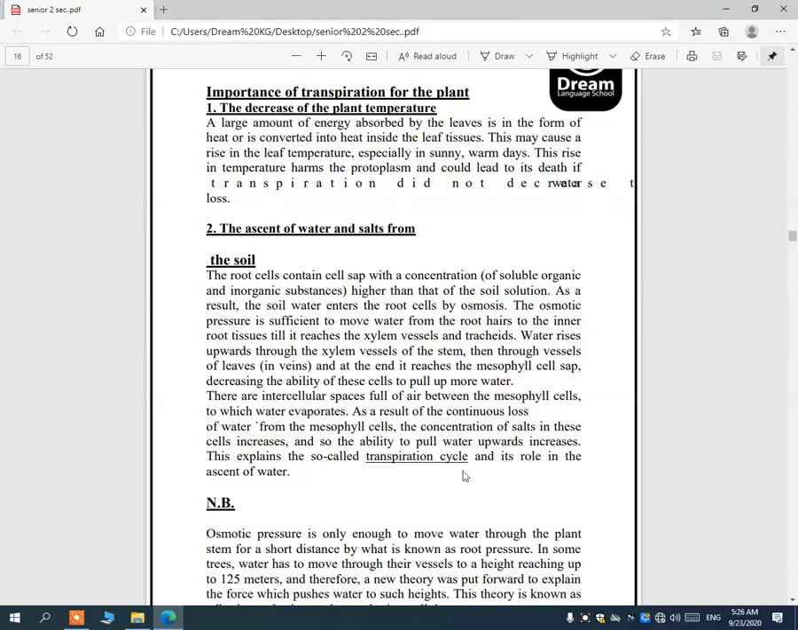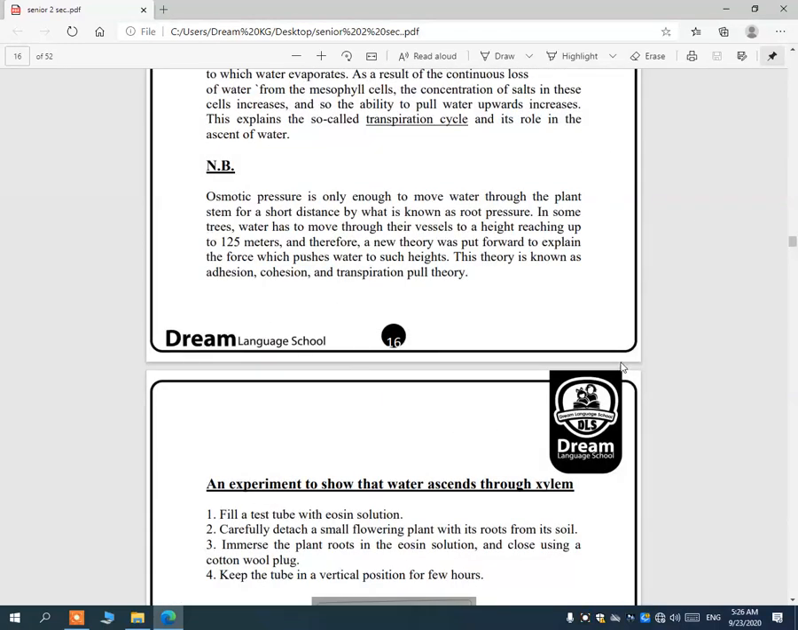We must take care that osmotic pressure is only enough to move water through the plant stem for a short distance by what is known as root pressure. In some trees, water has to move through their vessels to a height reaching up to 125 meters, and so a new theory was put forward to explain the force which pushes water to such height. This theory is known as adhesion, cohesion, and transpiration. Both theories we have studied before in the first term.